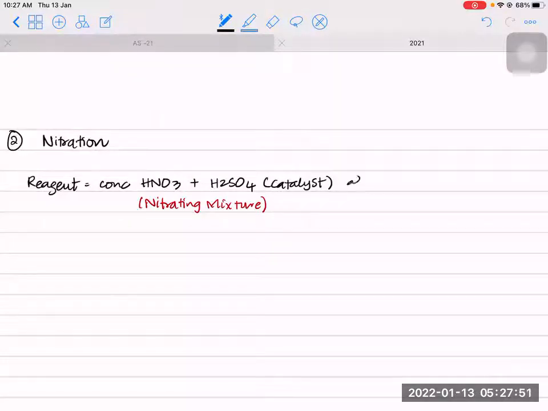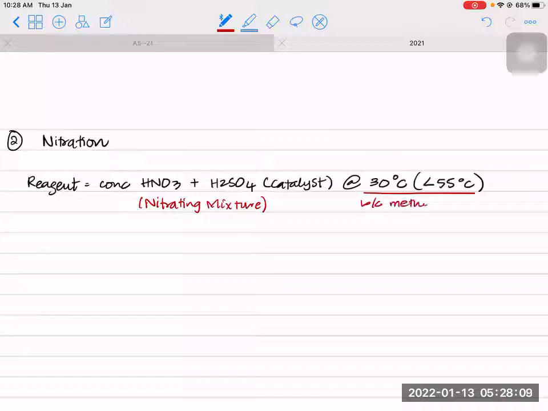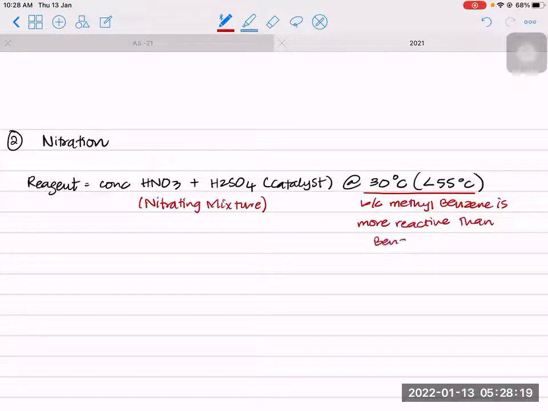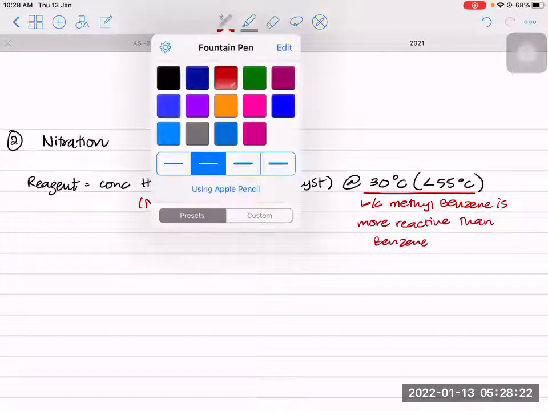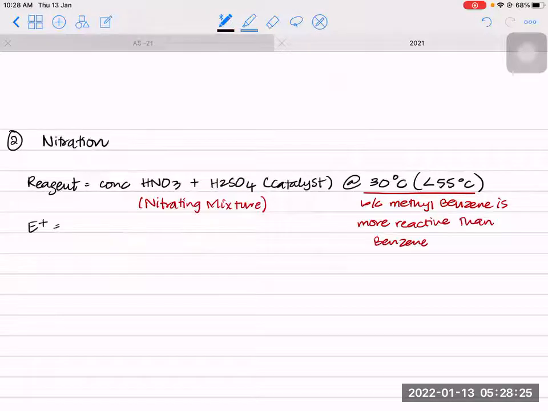And this is done at 30 degrees Celsius. If you remember, for benzene, we required 55 degrees Celsius. But here you require less than 55 degrees Celsius because methylbenzene is more reactive. So because methylbenzene is more reactive than benzene, it requires less severe conditions. Clear? Now, what is your electrophile? The electrophile that we have here is NO2 plus.